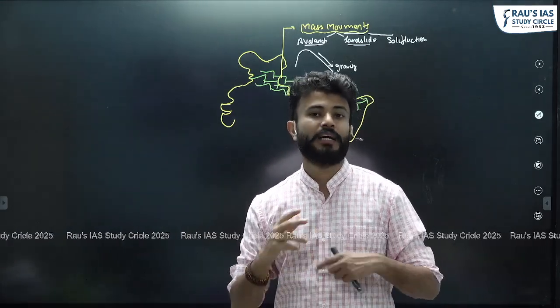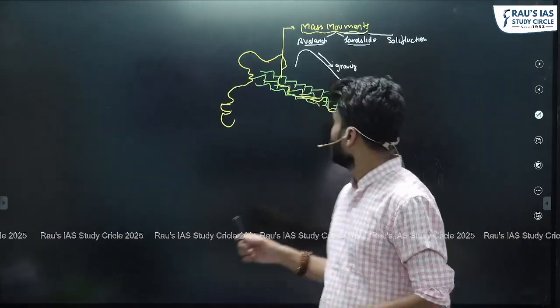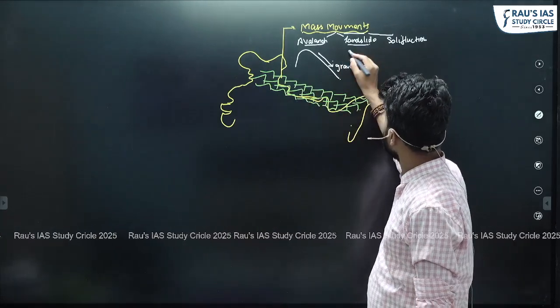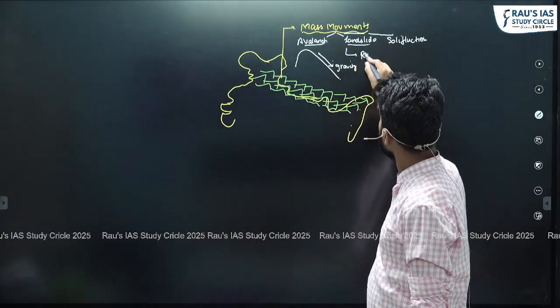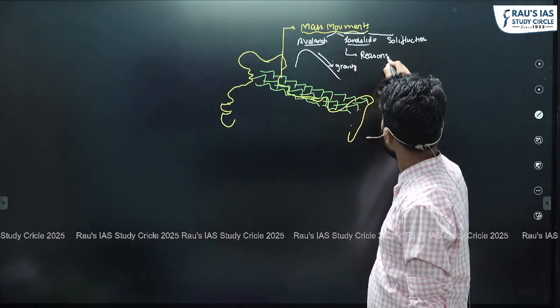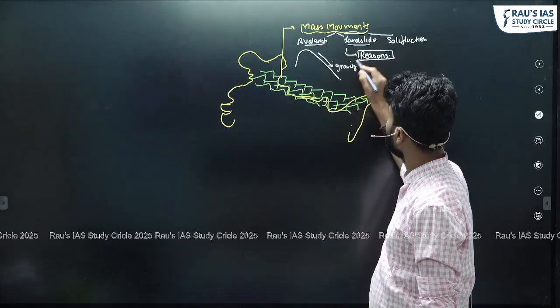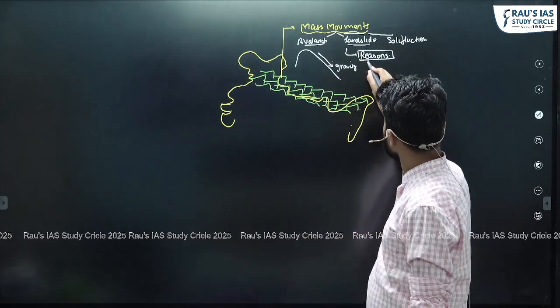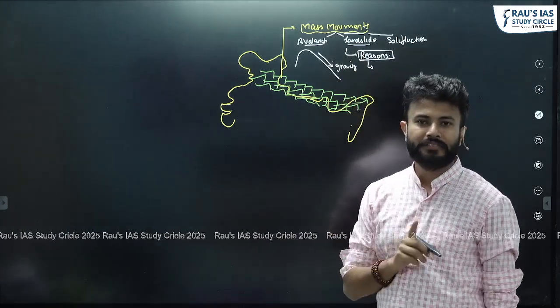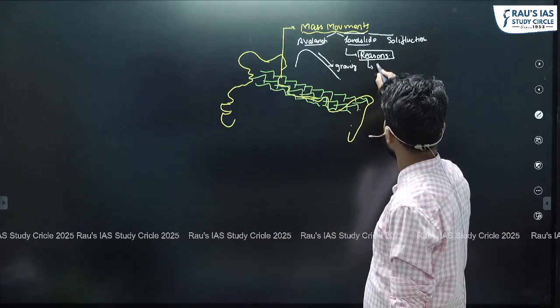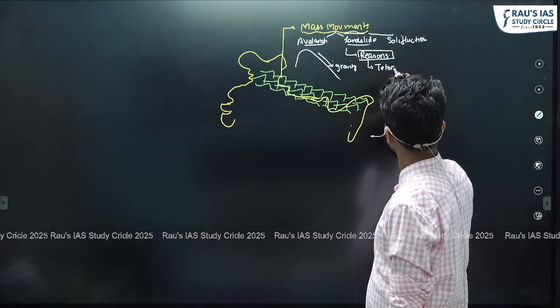Okay, so what are those factors we have to think? What are the reasons responsible for making Himalayas more vulnerable to these types of mass movements? The first reason is that Himalayas are geologically or tectonically active, right?